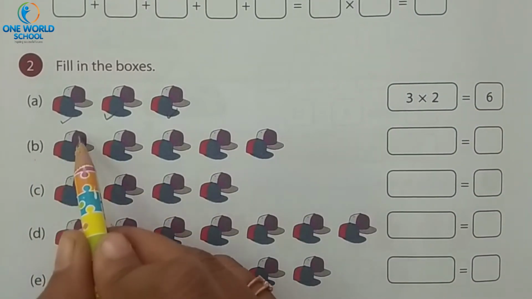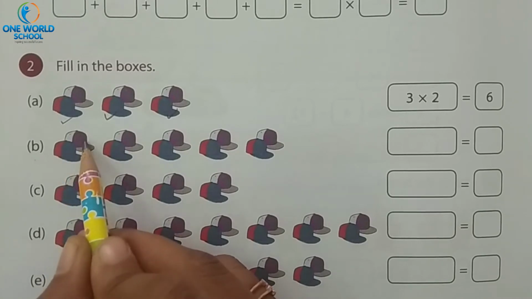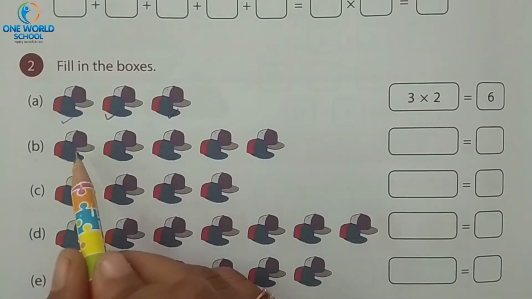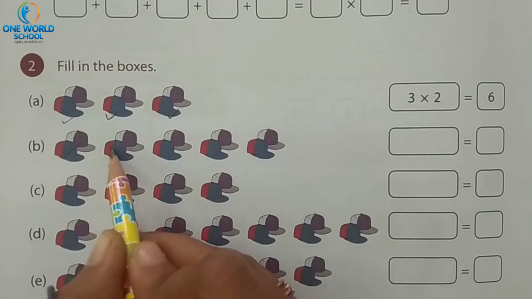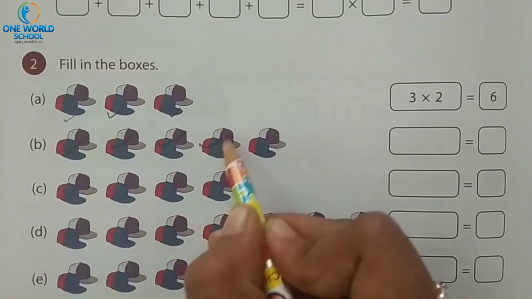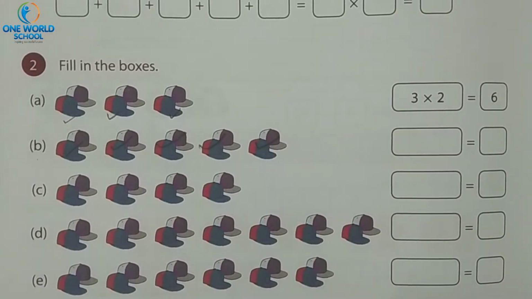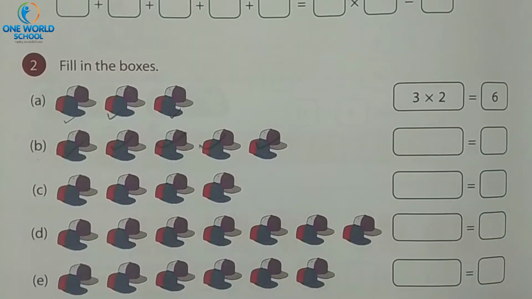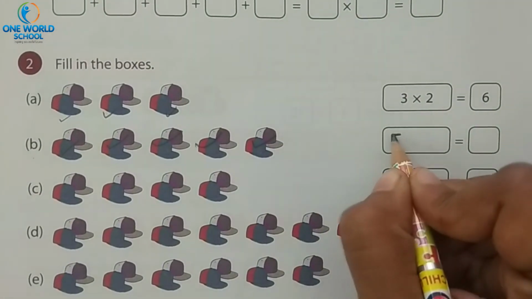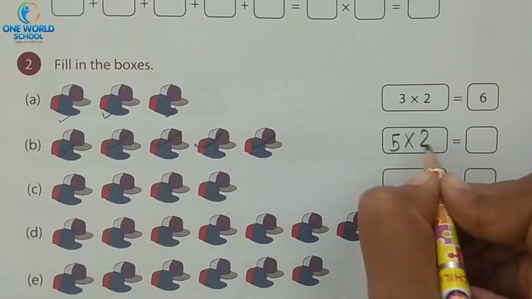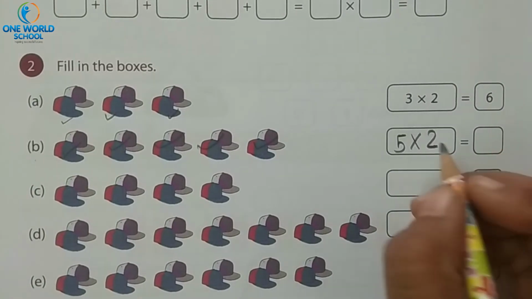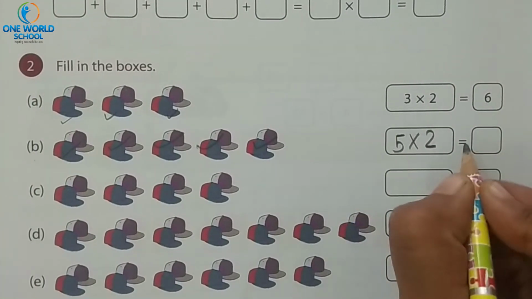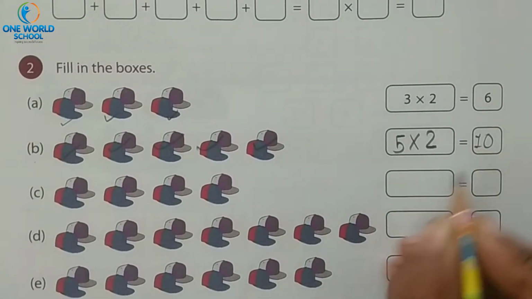Number B. How many caps are there? 2 caps in each group. But how many groups are there? Total how many times we are counting 2? 1, 2, 3, 4 and 5. 5 times 2 caps are there? Yes. So what will come? 5 times 2 caps. 5 multiplied by 2. What is our answer? 5 twos are 10.